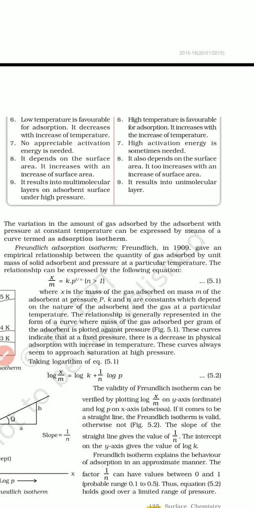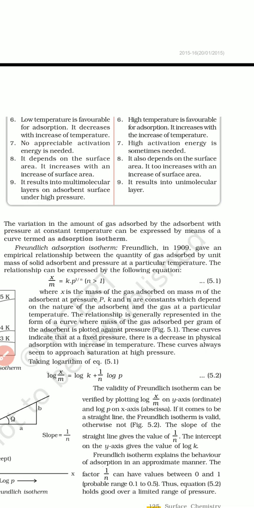Next point, it depends on the surface area. Physisorption increases with increasing surface area, so when surface area increases, physisorption is higher. Next point, physisorption results in multi-molecular layers on the adsorbent surface under high pressure.